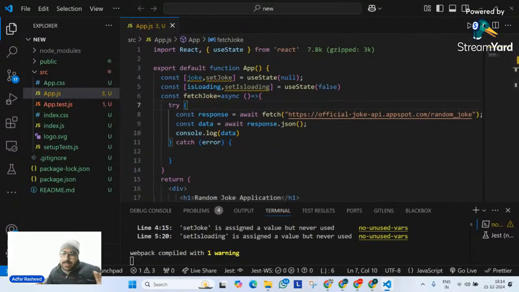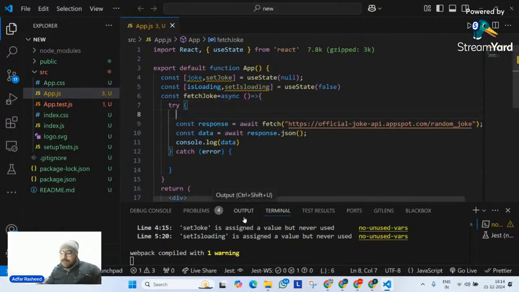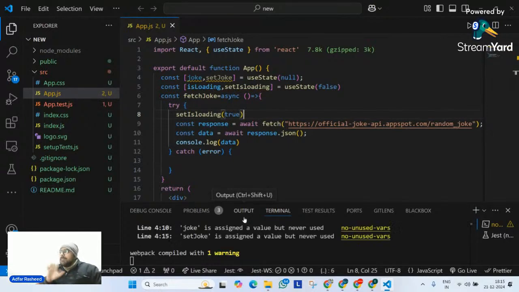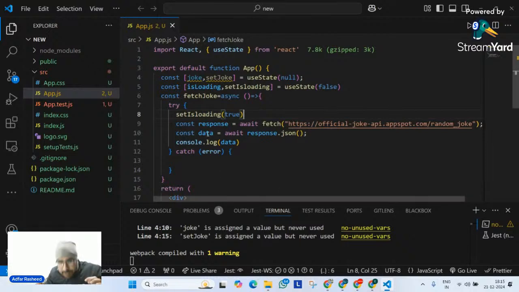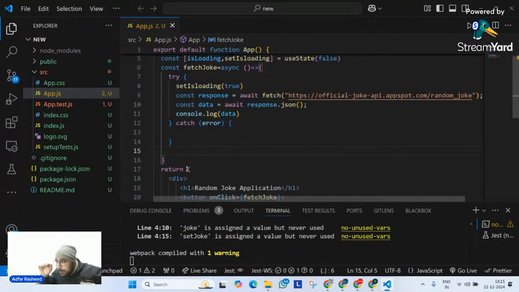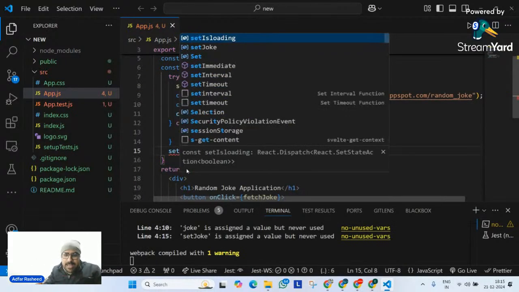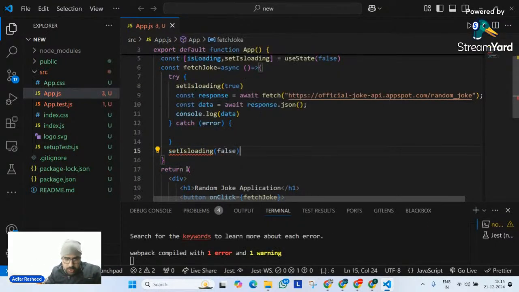I will tell it, hey, when you try to fetch this particular data, immediately at that point of time, make it true. Are we able to understand what I'm trying to do? When it is trying to make a fetch request, at that point of time, make it true. Then once this entire block ends, again make it false. So set isLoading to false.